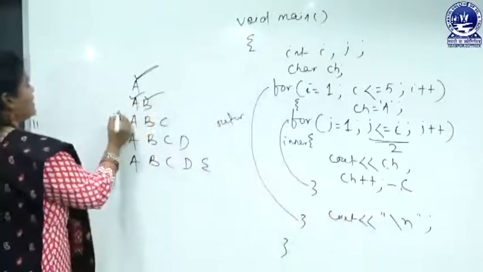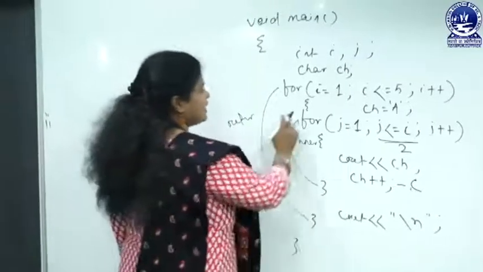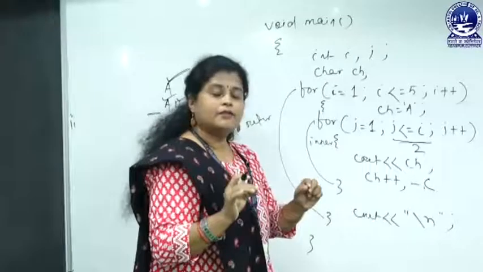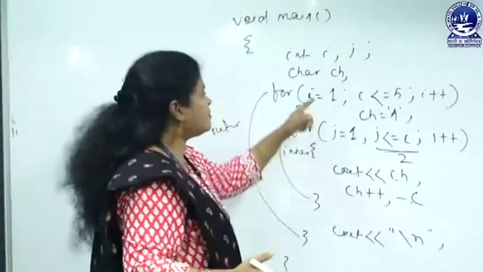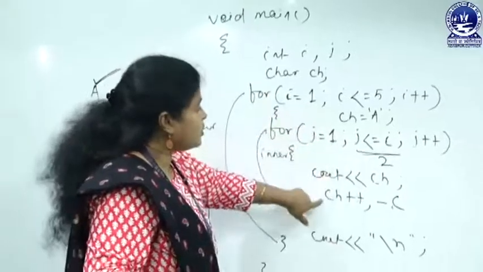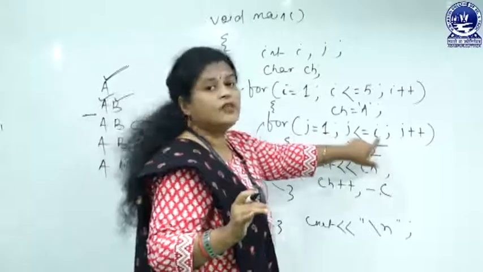So now we will come to the next line. Again this for loop will be checked. It means that when one iteration of the outer for loop is executed, the inner for loop will be executed from the initial value to the final value.